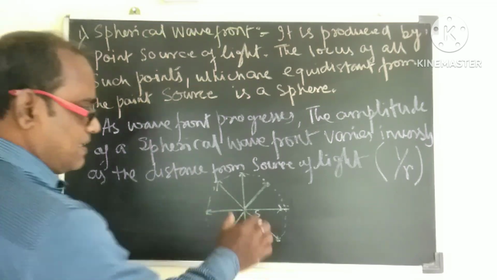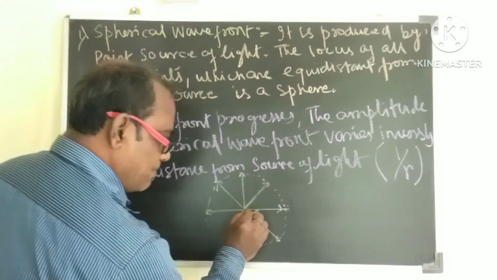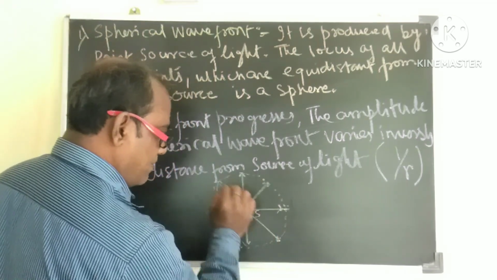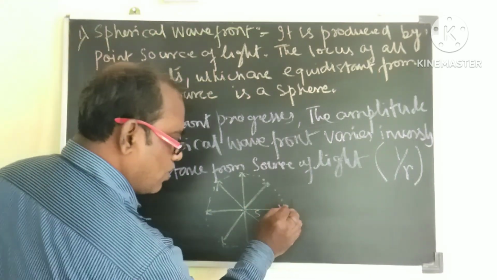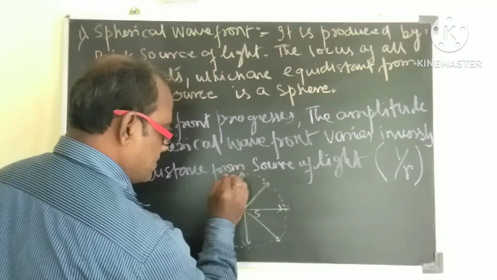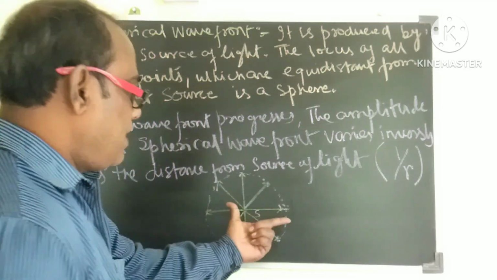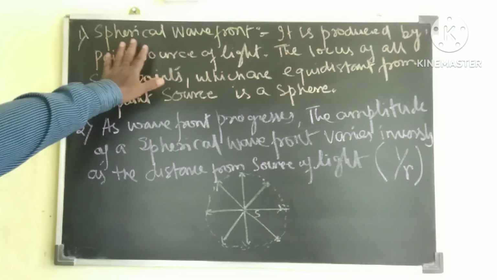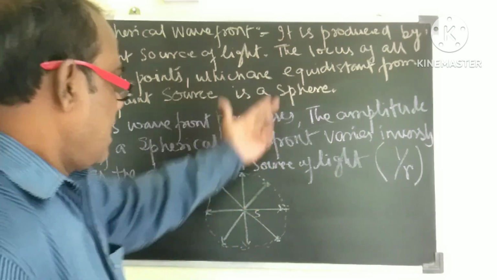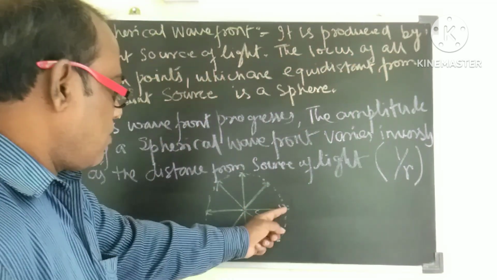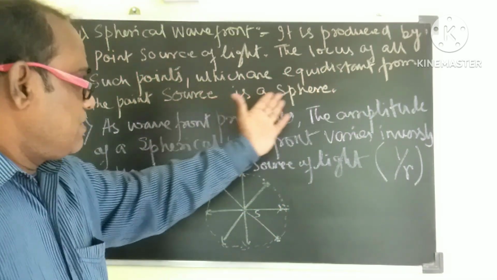So when it gets disturbed in the medium, the disturbance goes in phase, and at the same interval of time it reaches the same distance, isn't it? Now if we find the locus of the vibrating particles, the locus becomes the shape of a sphere. So we call it a spherical wavefront. Spherical wavefront can be defined as that produced by the point source of light. This is the point source of light. The locus of all such points which are equidistant from the point source of light is a sphere.